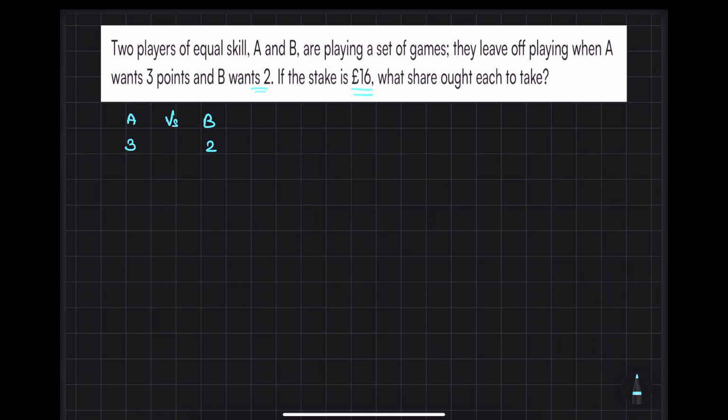So what share, okay, this spelling is wrong, each player will take. So suppose that now you have to distribute this money. Okay, so how will you distribute money so that there is no cheating? You cannot go with half and half, because B may argue that I need only 2 points, so I will win the game.